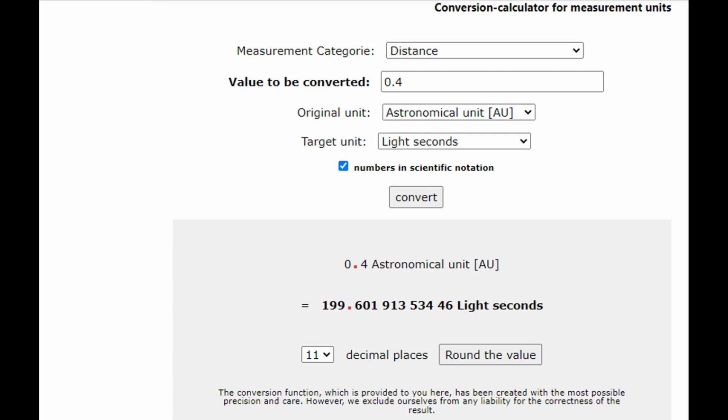Let's do this in terms of time. Meaning, to convert AU into the speed of light in seconds, which is how many seconds light takes to reach Mercury from the Sun. Let's convert this on Google. Okay, now let's fill in the value 0.4 astronomical units. Here we go. It takes roughly 200 seconds for light to reach Mercury.